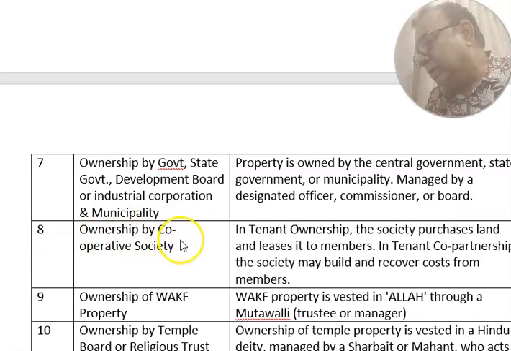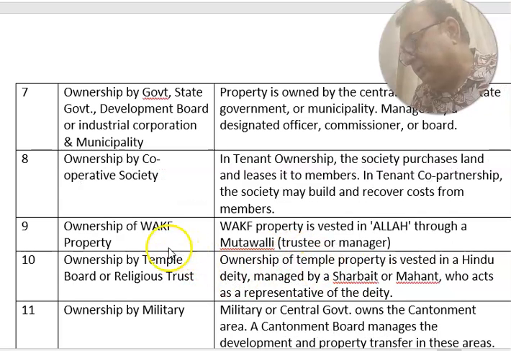And the next one is ownership by cooperative society. In tenant ownership, the society purchases land and leases it to members. In tenant co-partnership, the society may build and recover the cost from the members. Ownership of Waqf property: Waqf property is vested in Allah through a Muttawalli, trustee or manager.